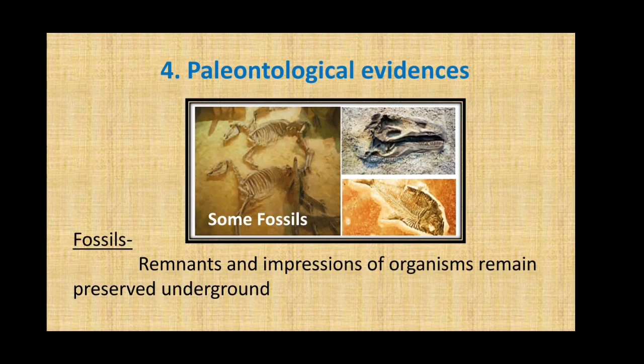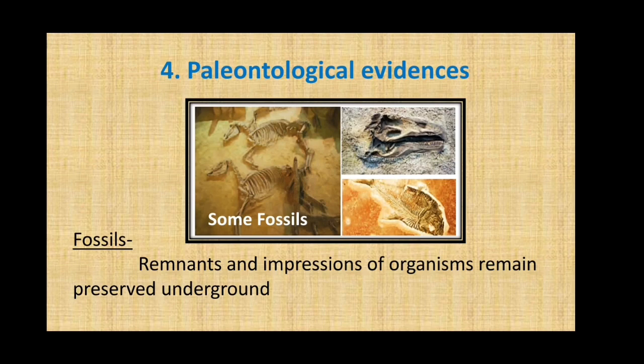These remains under the ground help us to study their behavior, their structures, etc., and the evolution, the gradual changes that took place from that particular organism to the organism present today. So, these fossils are a very important aspect of studying evolution.